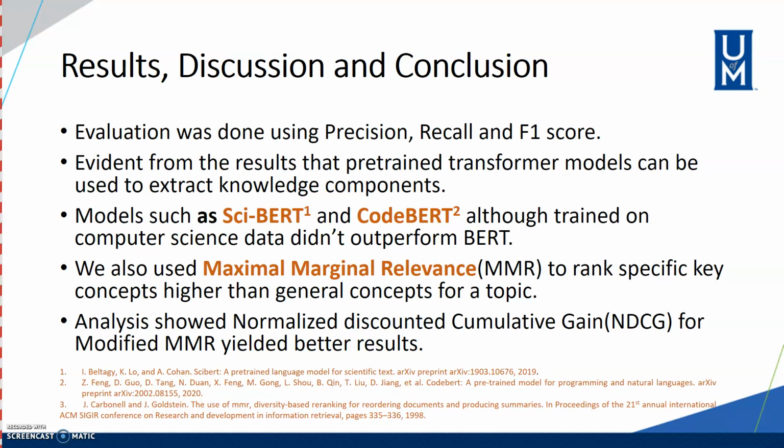Our results suggest that we can use pre-trained transformer models for domain modeling. Even though models such as CodeBERT and SciBERT are trained on domain-specific data, they didn't show any advantage over BERT or RoBERTa. We also observed that using maximal marginal relevance could rank a specific concept of a topic higher than the general concept.